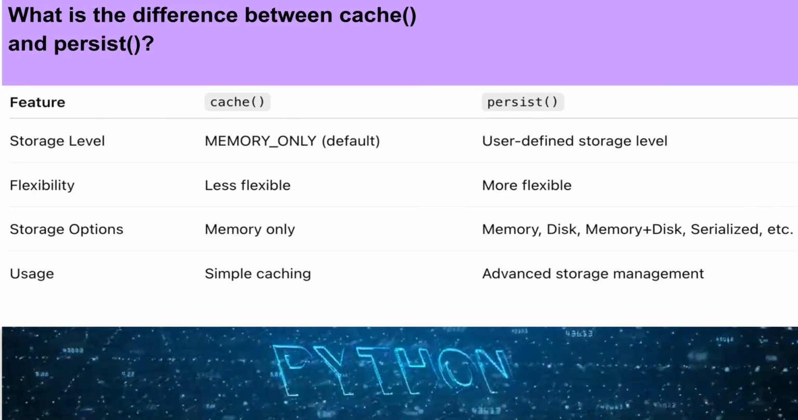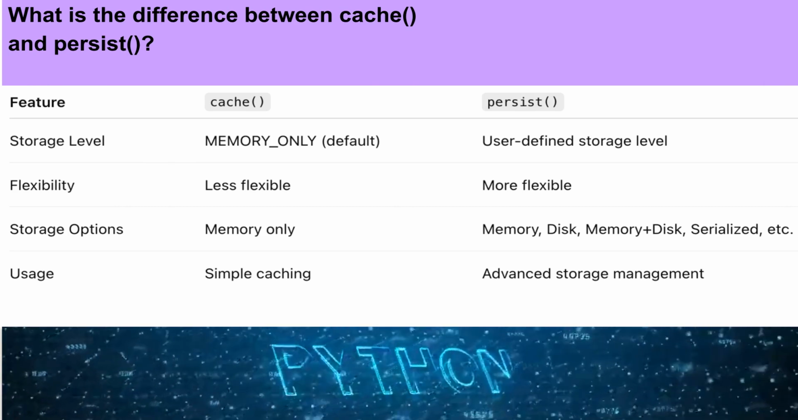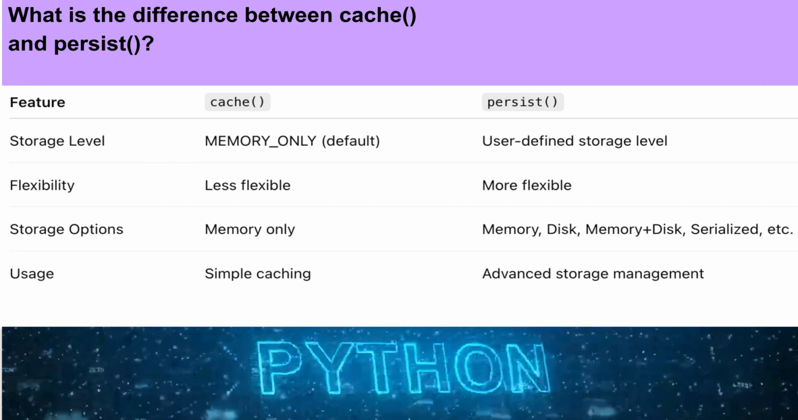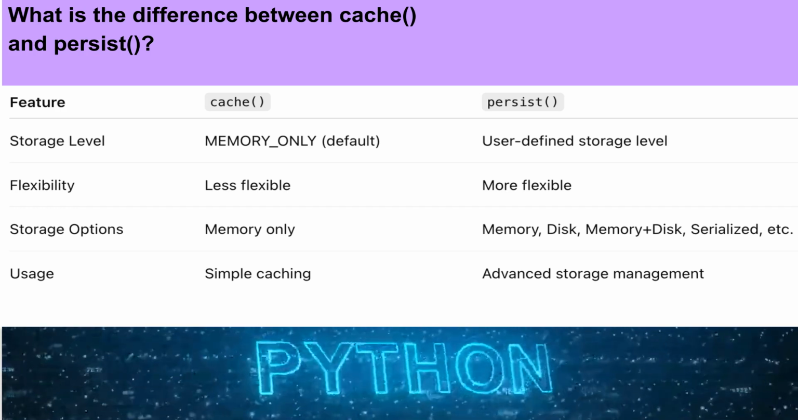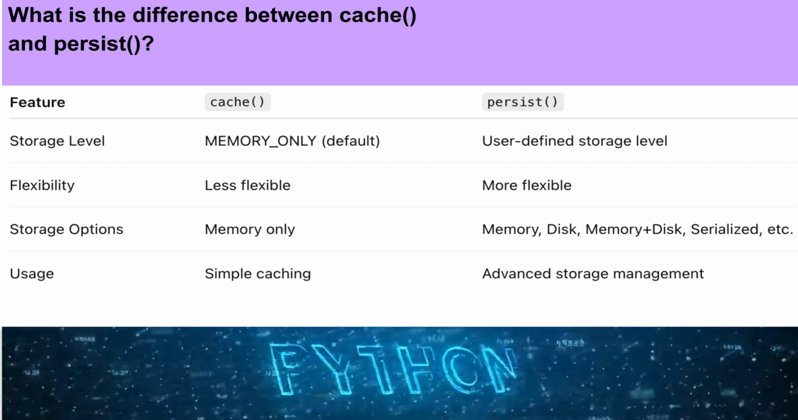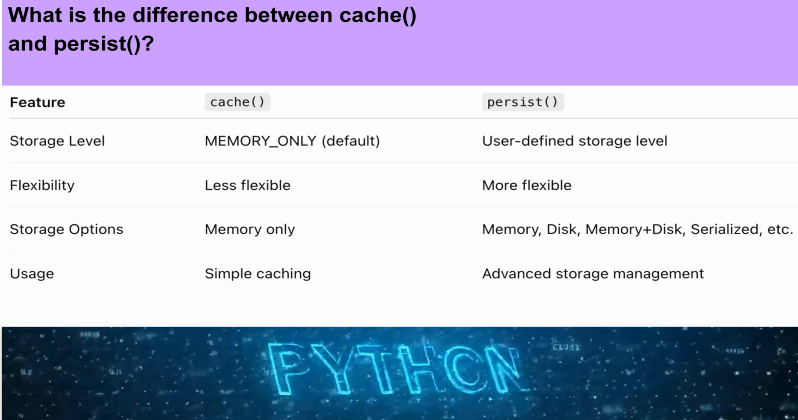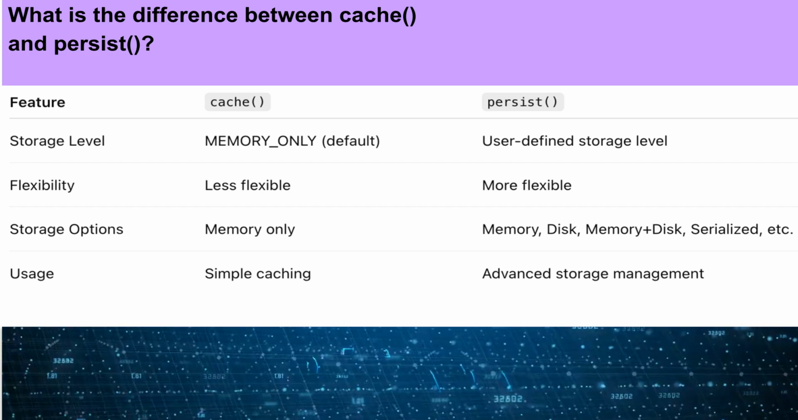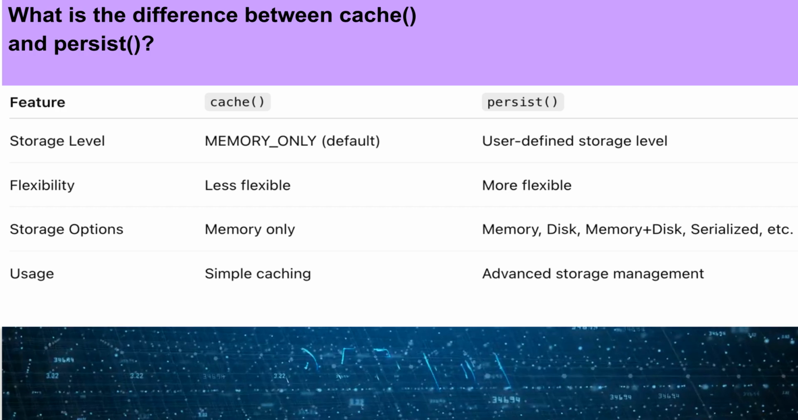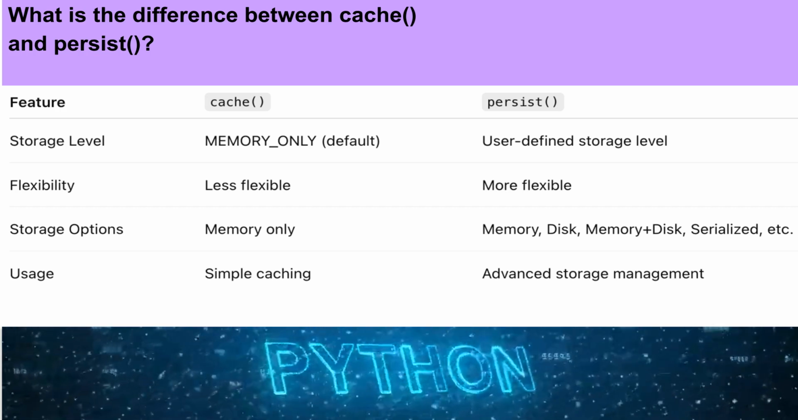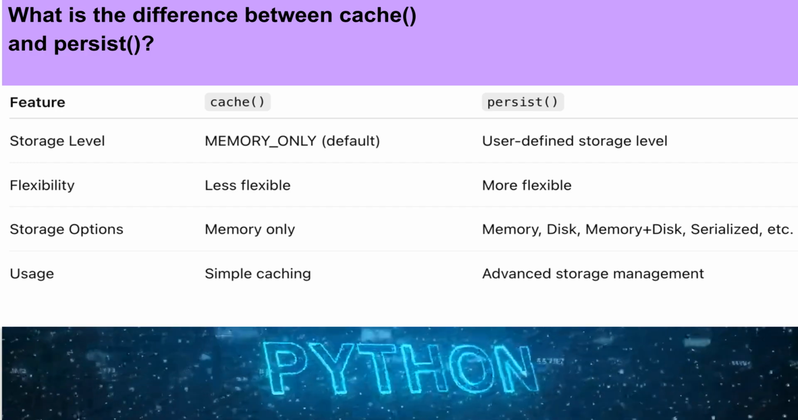What is the difference between cache and persist? Cache function stores data in memory using the default memory-only storage level and is used for simple caching. Persist function is more flexible because it allows different storage levels, such as memory only, disk only, and memory and disk. In fact, cache function is a shorthand for persist with StorageLevel.MEMORY_ONLY. Cache function is less flexible because it uses only the default memory-only storage level. Persist function is more flexible because it allows us to choose different storage levels depending on memory and performance requirements.